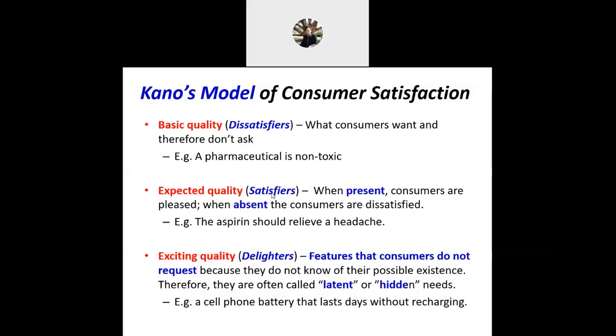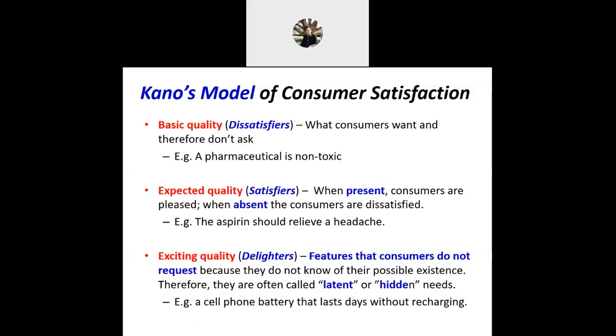Expected quality: if the characteristic is absent, consumers are dissatisfied. For example, aspirin should relieve the headache. If it does not relieve the headache, the consumer is not going to be satisfied, okay. TikTok, famous TikTok, okay.